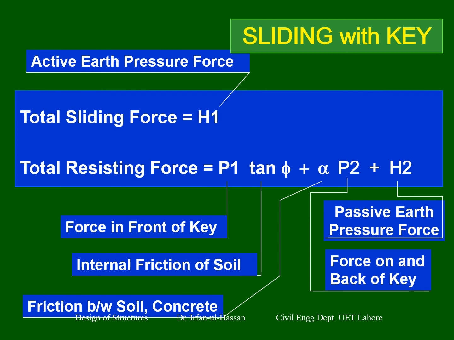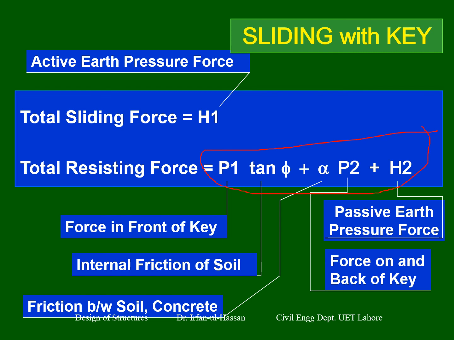Now the sliding with key expressions are modified: P1 tangent of phi plus alpha into P2 plus H2. Last time it was just the passive earth pressure plus friction coefficient into the sum of vertical force, and this time there is more pressure, so you will get a larger value.